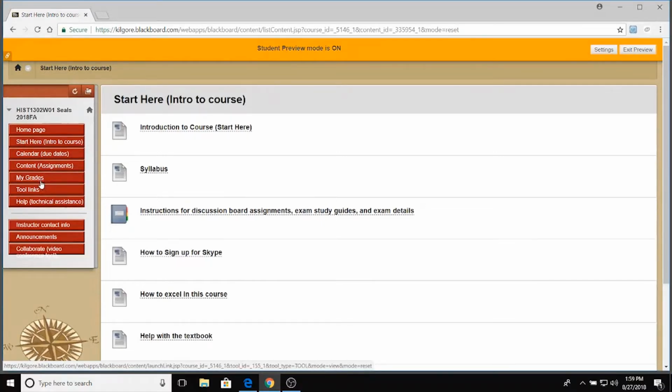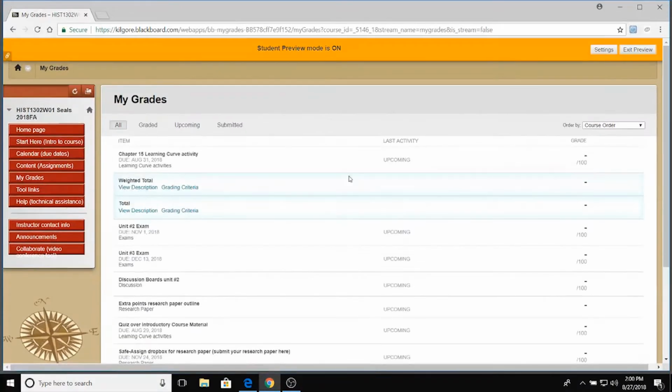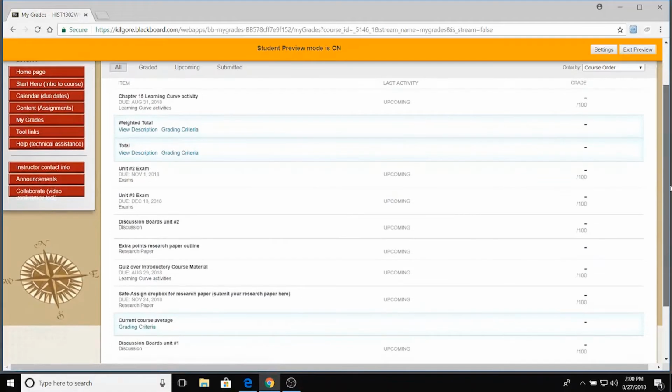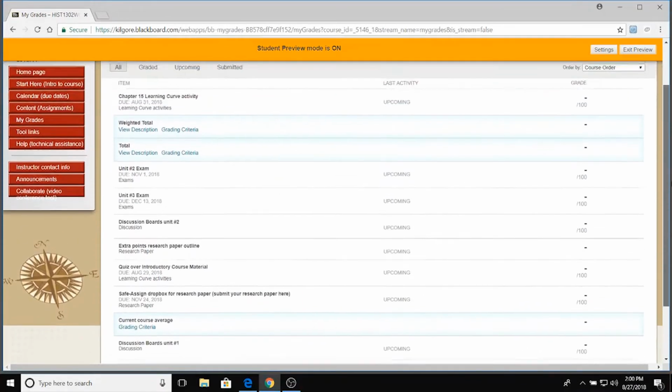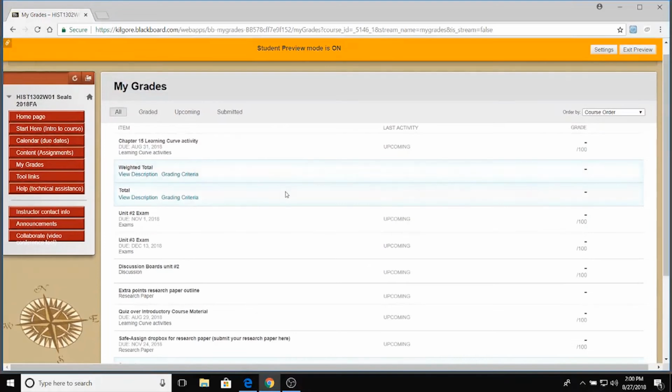This is where all your class grades will be posted, and you will notice that there is a current average column here that will show you your current course average at any point throughout the semester. So you can see how well you're performing in the course.